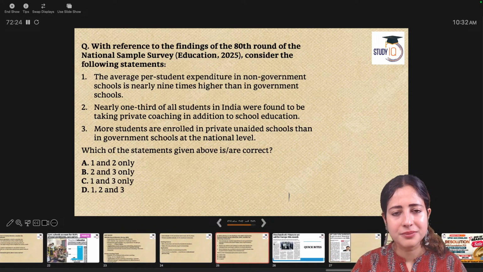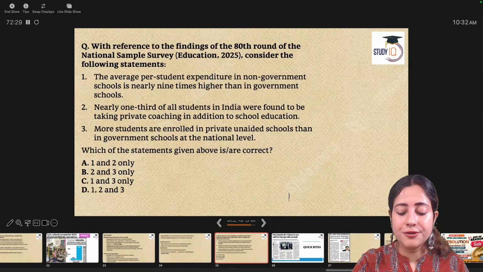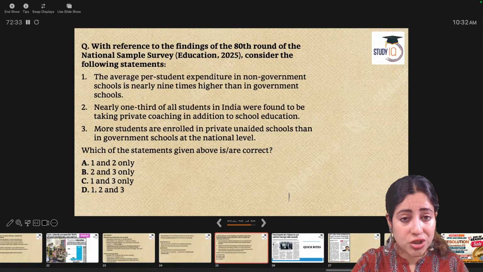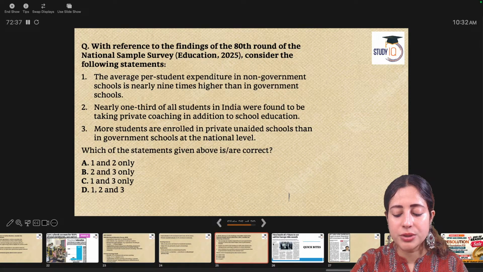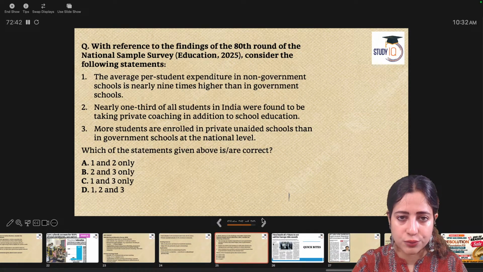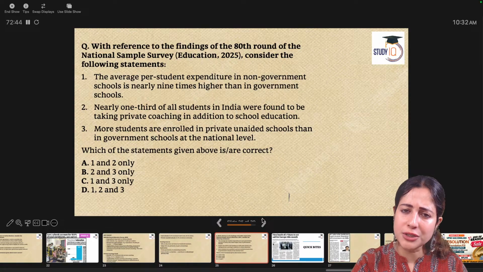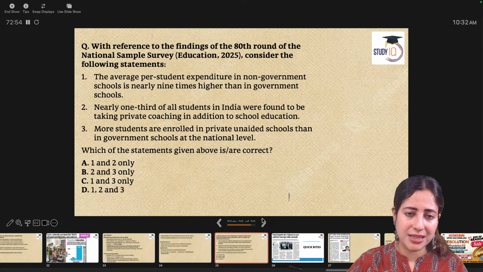That's the case. Any prelims question on this? Yes. With reference to findings of the 80th round of NSS Education Survey 25, look at the following statements. 1. The average per student expenditure in non-government school is nearly 9 times higher than in government schools. 2. Nearly one-third of all students in India were found to be taking private coaching along with schools. And 3. More students are enrolled in private unaided schools than in government schools at a national level.